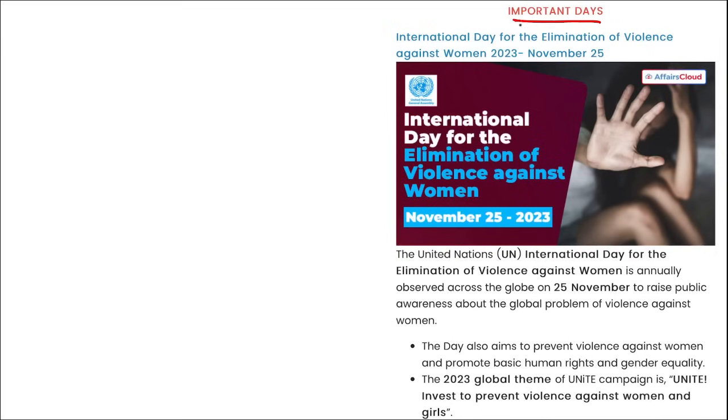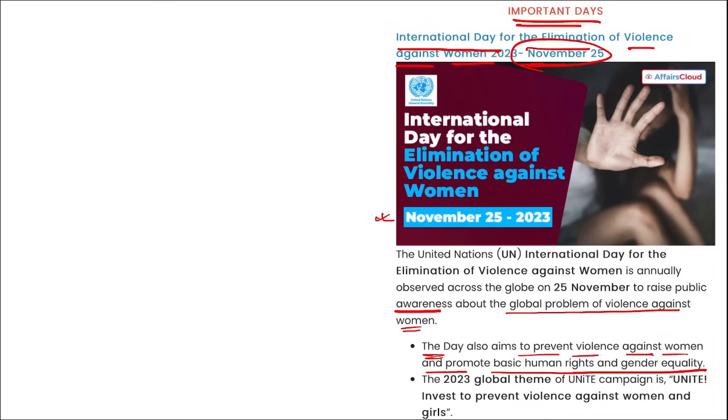Next is important days. International Day for the Elimination of Violence Against Women was observed on 25th of November. I repeat, it was to raise public awareness about the global problem of violence against women. The day also aims to prevent violence against women and promote basic human rights and gender equality. The global theme for the UNiTE campaign is Unite, Invest to Prevent Violence Against Women and Girls. This is the theme that you need to remember for this International Day for the Elimination of Violence Against Women.